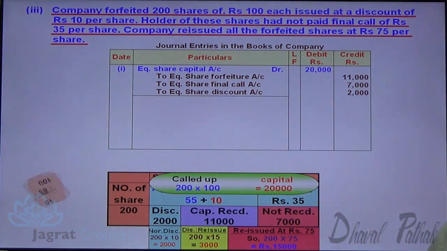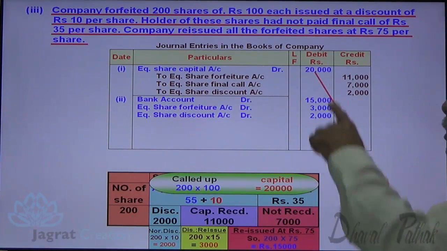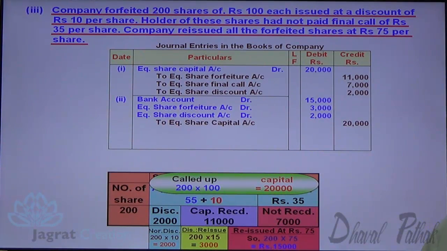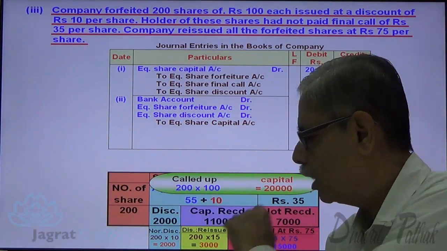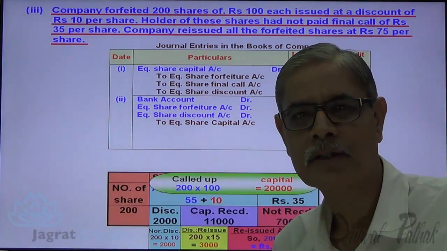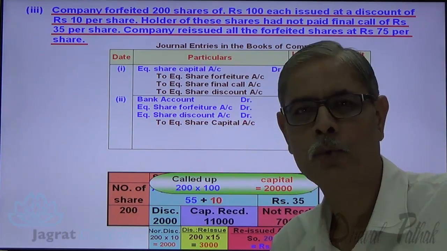So what's the journal entry for reissue? Amount received 15,000, bank account debit. This reissue discount is given out of forfeiture income, so share forfeiture account debit. Equity share discount account debit, that is the normal general discount granted on the original issue. To share capital account credit 20,000. Now what is the capital received? 11,000. How much discount was granted against it? 3,000. 11,000 minus 3,000 gets transferred to capital reserve.